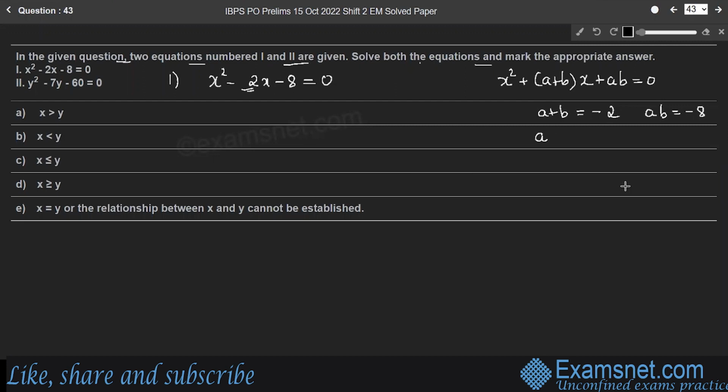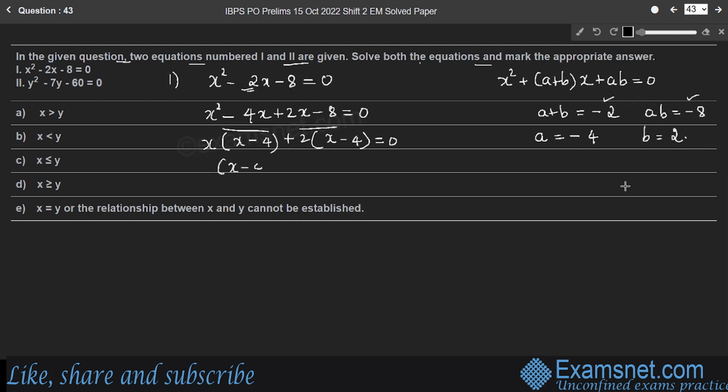So we can write a as minus 4 and b as 2, so that their product is a negative integer and their sum becomes minus 2. Now split the middle term to find the value of x. So x square minus 2x can be written as minus 4x plus 2x, and the remaining number is minus 8 is equal to 0. Now x is common in the first two terms, into x minus 4, plus 2 is common in the last two terms, into x minus 4 is equal to 0.